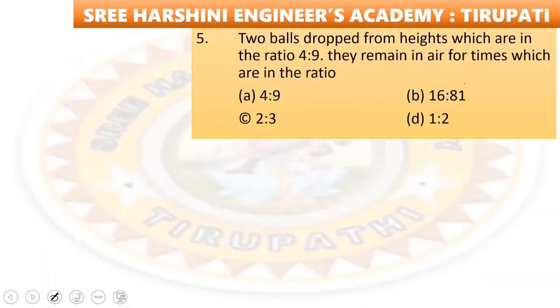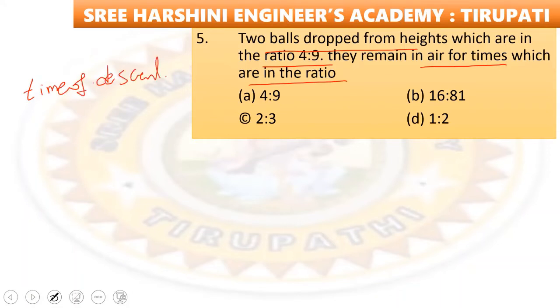Next question is, two balls dropped from heights which are in the ratio of 4:9. They remain in air for times which are in the ratio. So time of descent, what is the formula for time of descent? t is equal to root 2h by g.